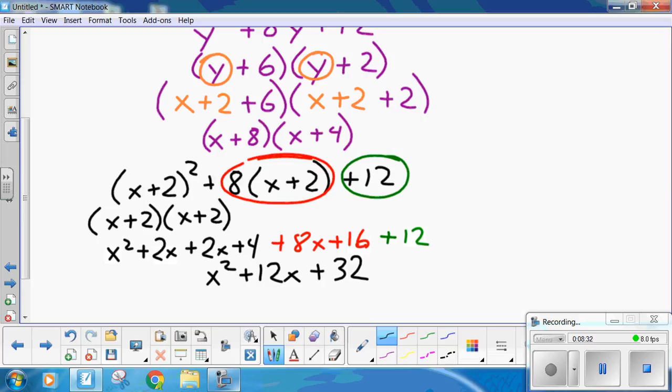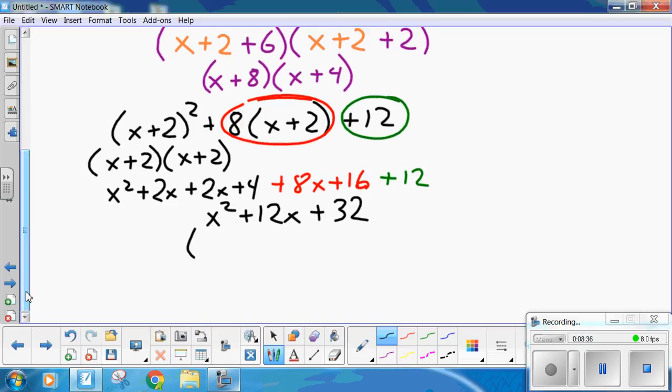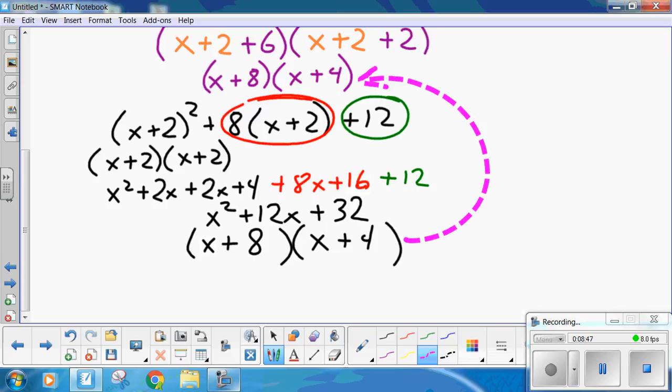Anyway, so what two numbers multiply together to equal 32 and add together to be 12? X plus 8, x plus 4. Just like we saw up here.